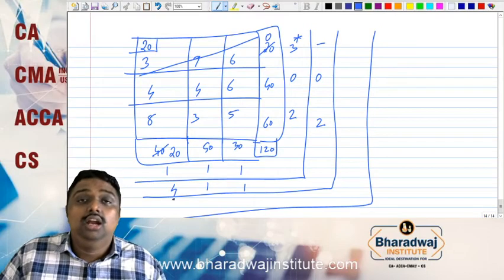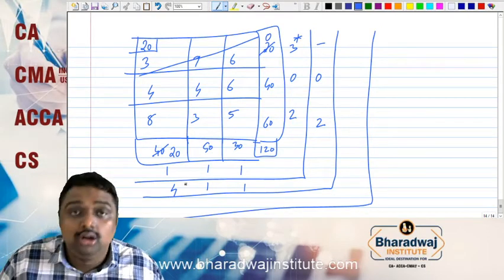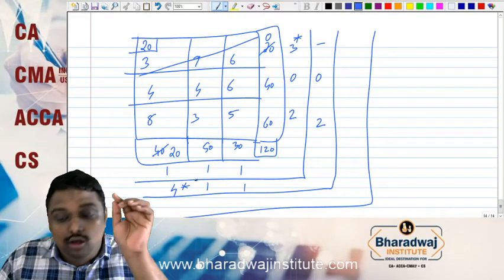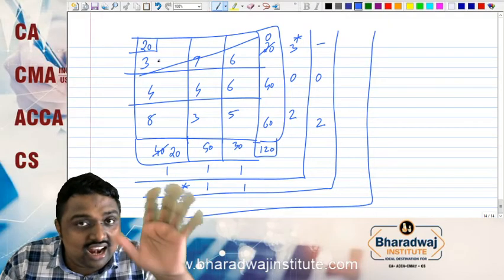4 is the difference. Now you have to identify the highest penalty: 0, 2, 1, 4. So 4 is the highest penalty. We have to allocate to the 4. So in the 4 corresponding column, the lower cost 3 is already dead.